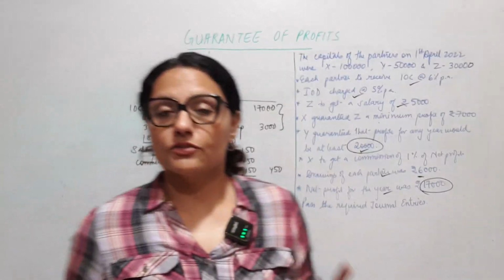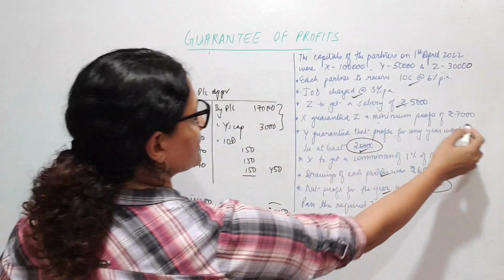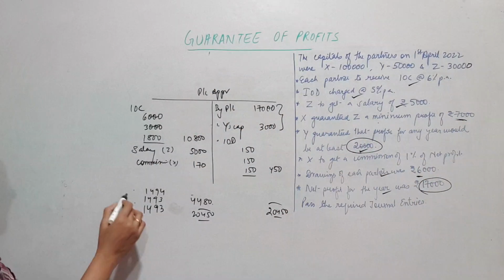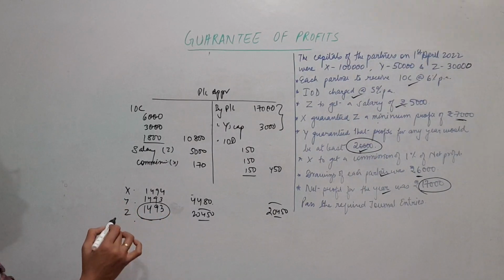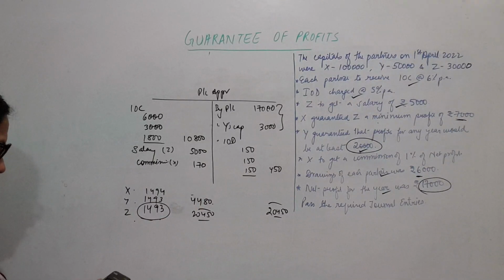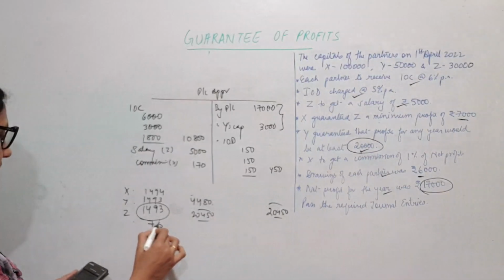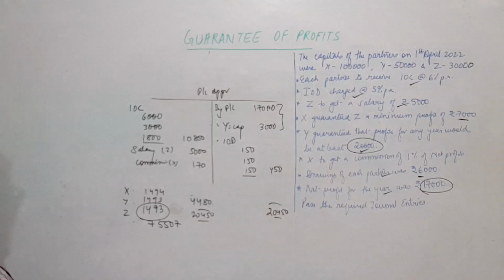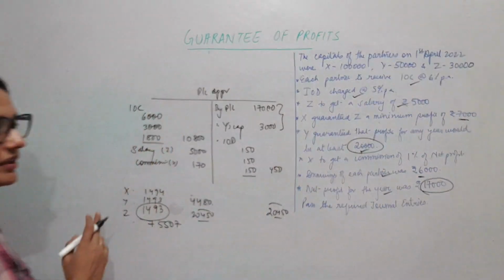If this is how we distribute profit, of course, minimum profit is not received by Z. Suppose this is X, Y, and Z. So Z has not received his minimum share. We will have to redistribute. So 7,000 minus 1,493. Okay, we need to add to his share 5,507. I hope this is clear. Z is supposed to get 7,000 of the divisible profit.